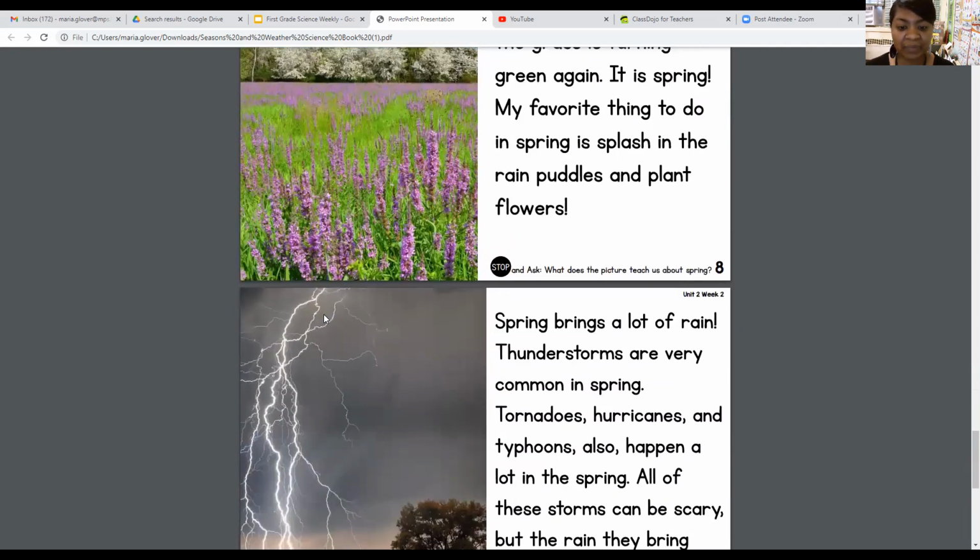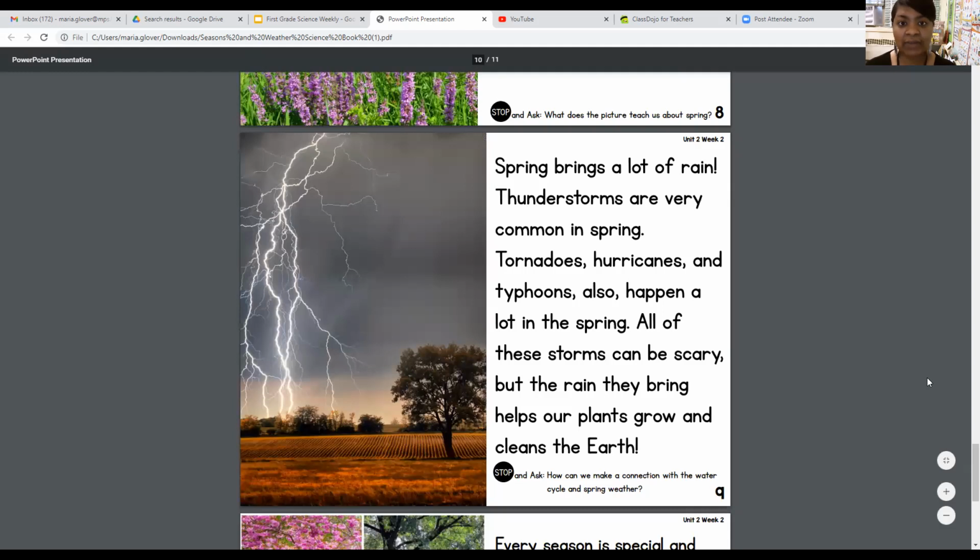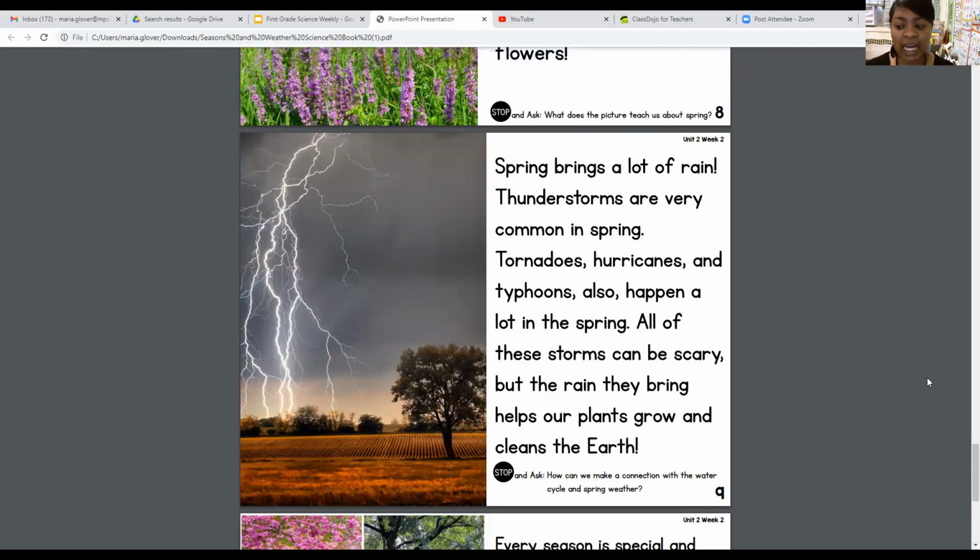Very good. Spring brings a lot of rain. Thunderstorms are very common in spring. Tornadoes, hurricanes, and typhoons also happen a lot in the spring. All of these storms can be scary, but the rain they bring helps our plants grow and cleanse the earth. So, how can we make a connection with the water cycle and spring weather?